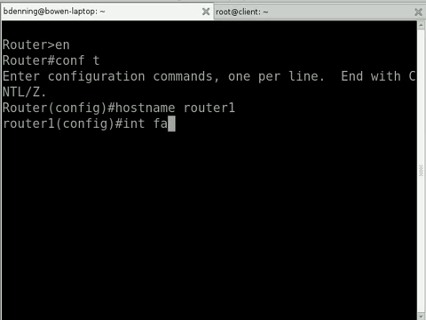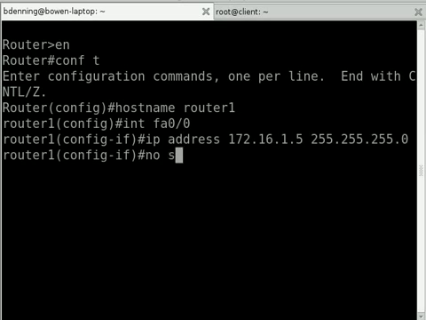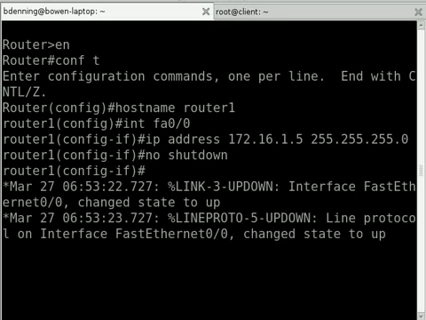But first thing I'm going to do is give it an IP address, because of course in order to monitor this router it first has to be on the network so Zenoss can get to it. And on my network here I'm just going to give it an address of 172.16.1.5, set the subnet mask, and now of course actually bring the interface up with the no shutdown command. So there you can see the interface has come up.